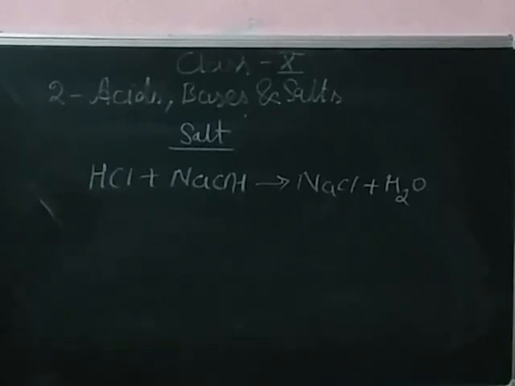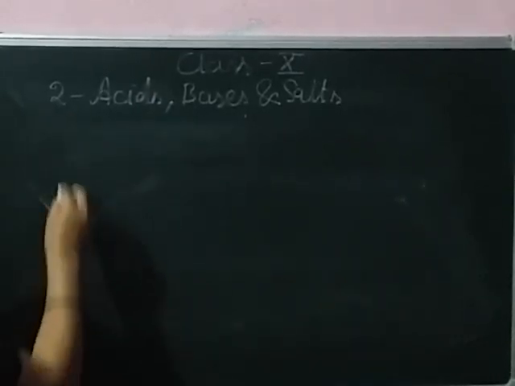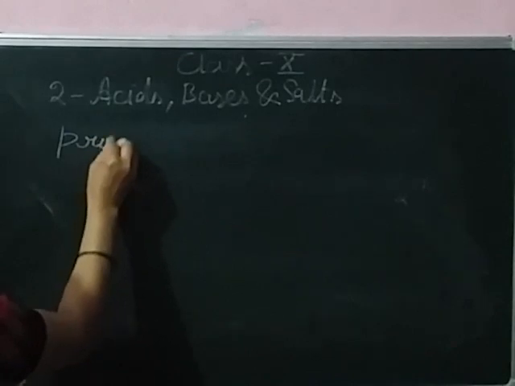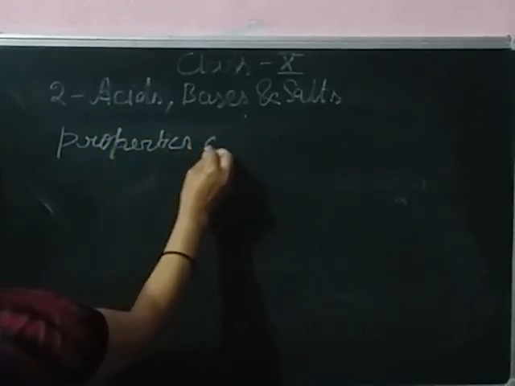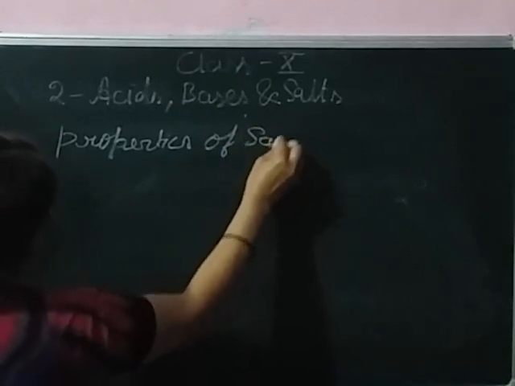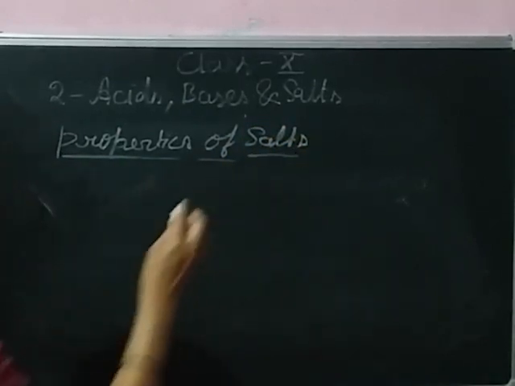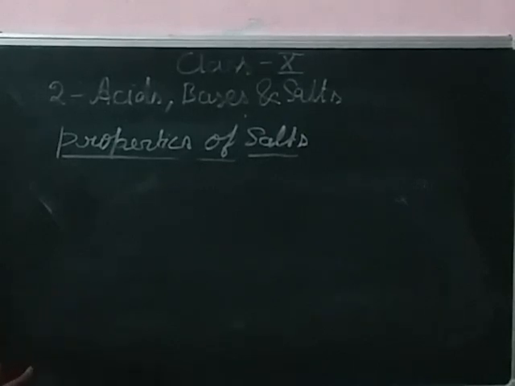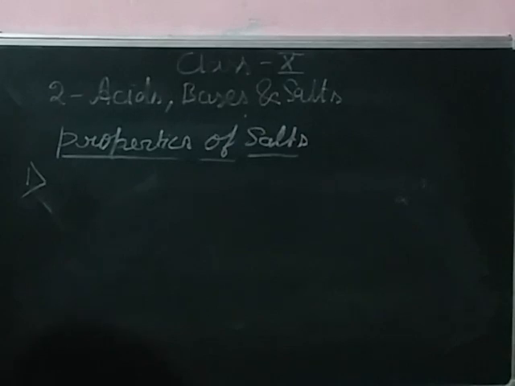Next is the properties of salts. The first property of salt is that it is ionic in nature.